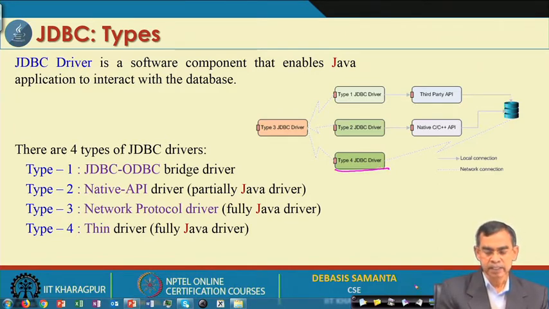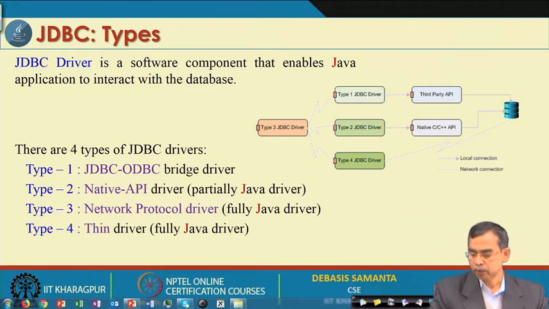As you see, type 1 is a bridge driver, which bridges from the Java API to other APIs like ODBC. The type 2 driver is a partially Java driver, and type 3 and type 4 are fully developed in Java only. So, these are the two hybrid JDBC drivers, actually. In some situations, if you want a cross platform application, then you can follow them.